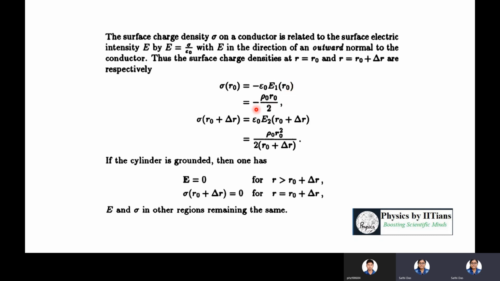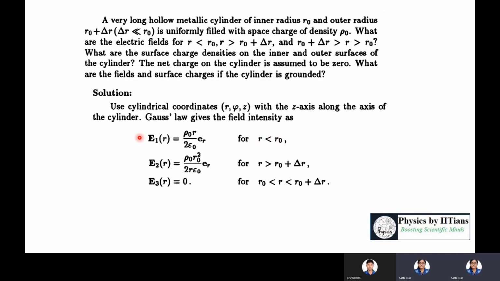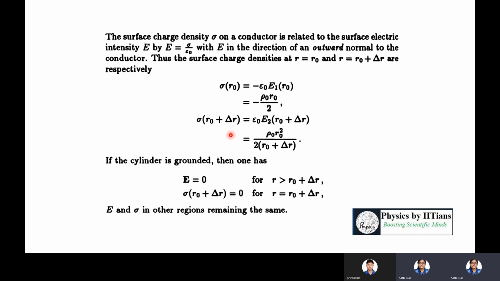So it can be written as minus rho naught R naught by 2, and sigma at R naught plus delta R can be written as epsilon naught into E2, where E2 is at the region R naught plus delta R. Here we have already found E1 and E2. So you have to put the values of E1 and E2 for the different regions. So put the value here, and you will get rho naught R naught square by 2 into R naught plus delta R. So do you understand how to find the charge density of a conductor?